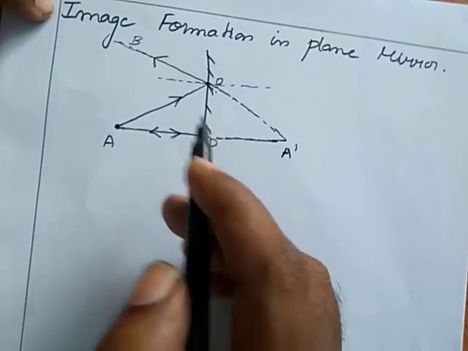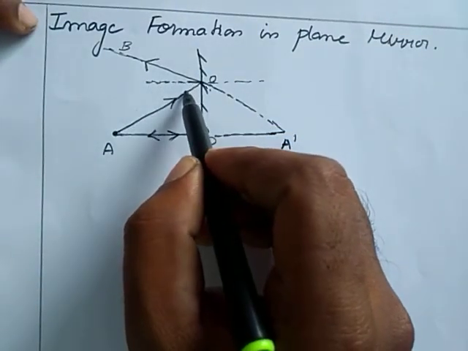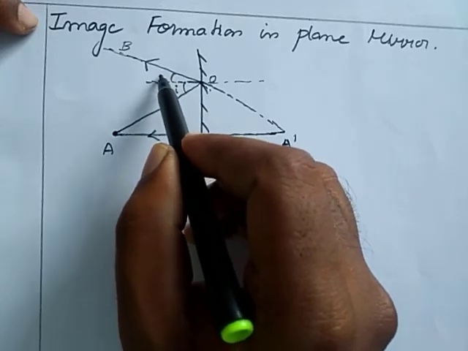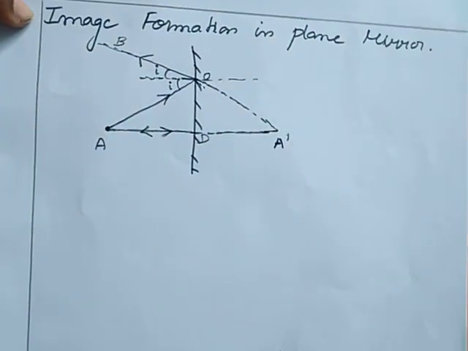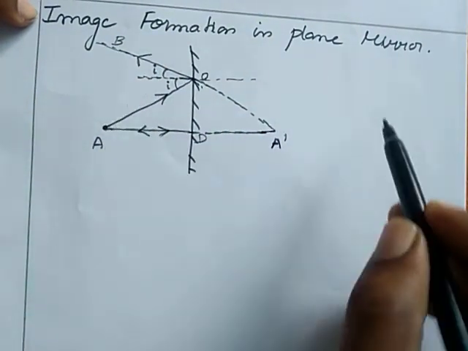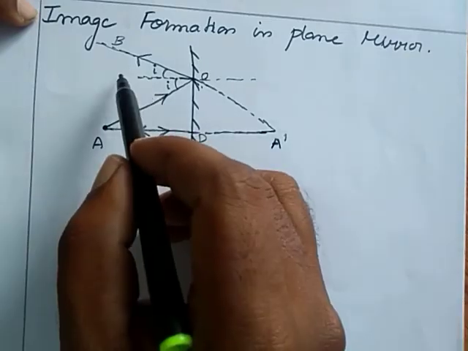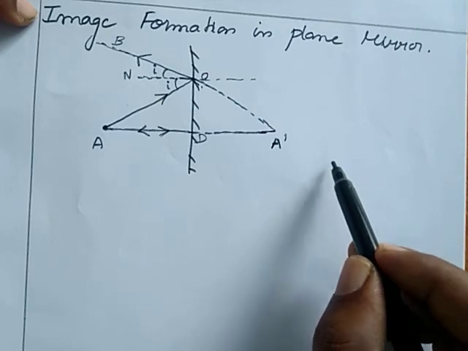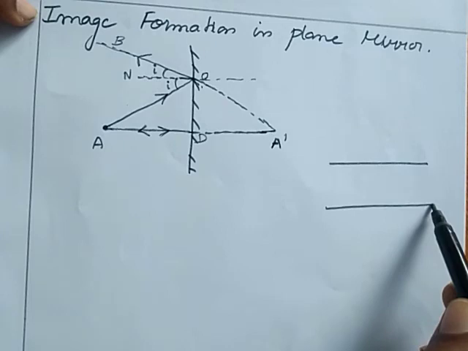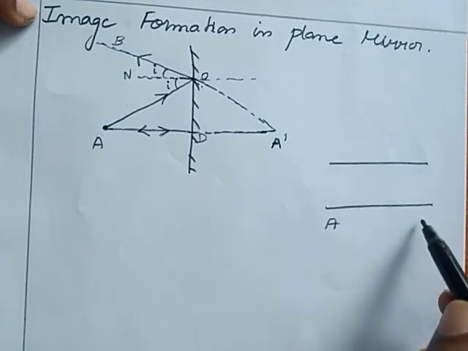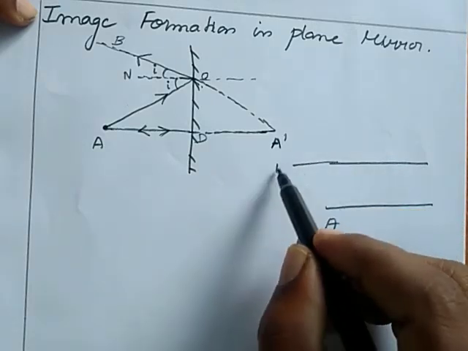See, by the law of reflection, the second law, the angle of incidence I is equal to the angle of reflection R. This also I, this also I. Here I consider alternate angles. This part alone, this is a normal n. This is a normal I drew here. This is A dash. This is a part A, this is n.